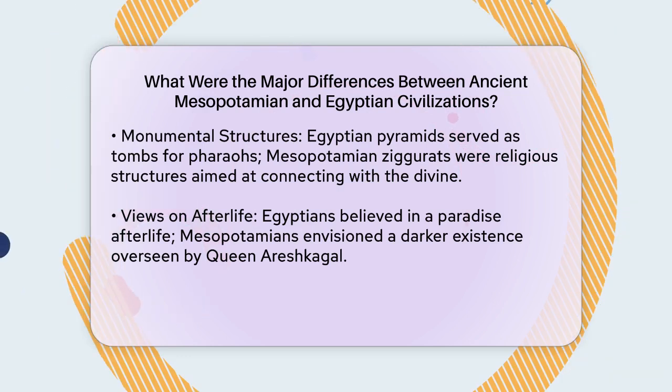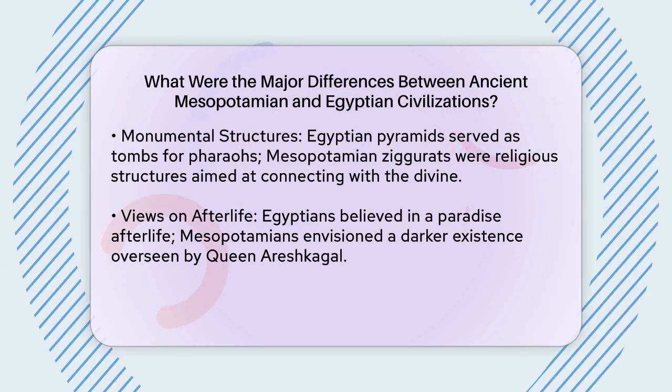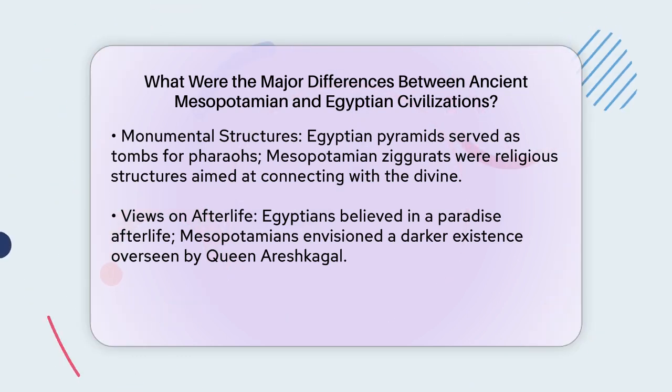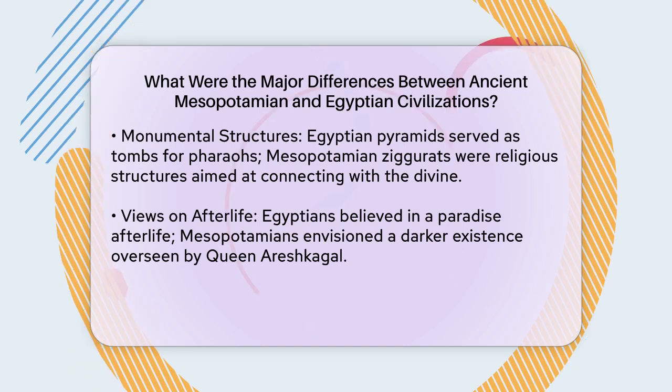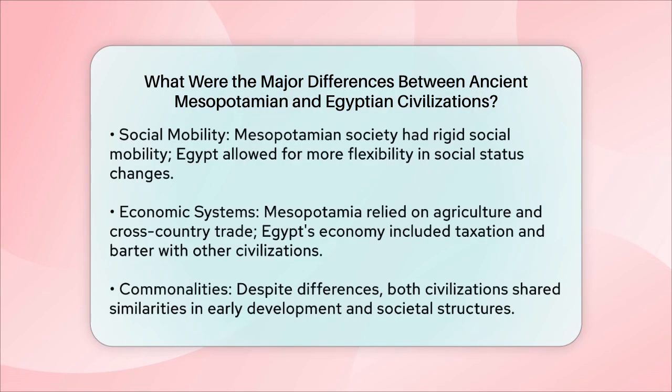Religion played a significant role in both societies, but their views on the afterlife were quite different. Egyptians believed in an afterlife where the justified soul would live in a paradise called the Field of Reeds, a mirror image of their life on earth. Mesopotamians, on the other hand, believed in a darker afterlife, a land under the earth presided over by Queen Ereshkigal.